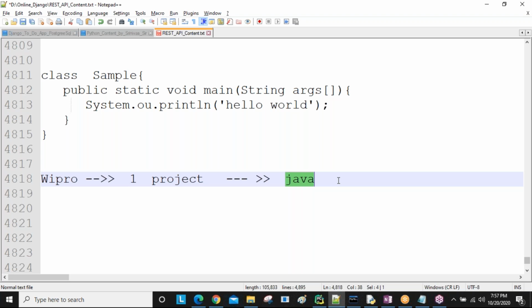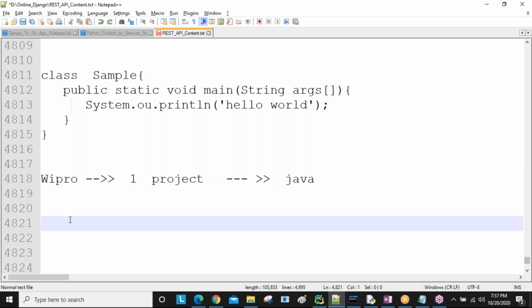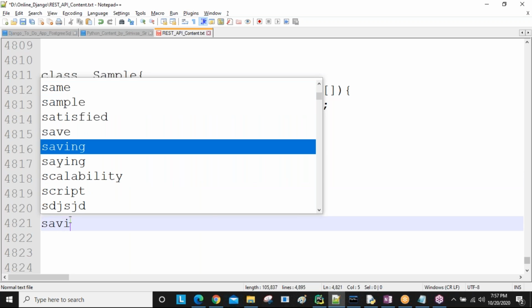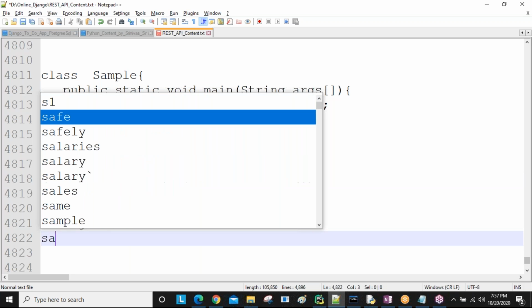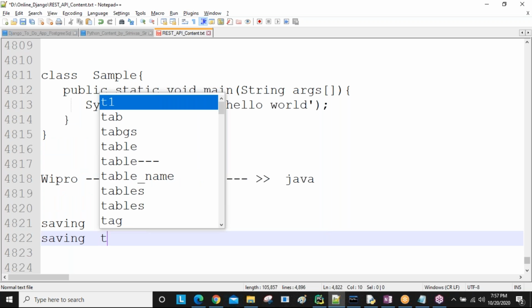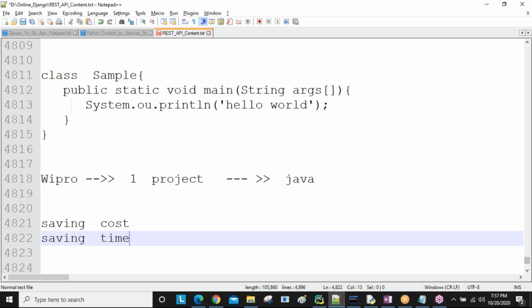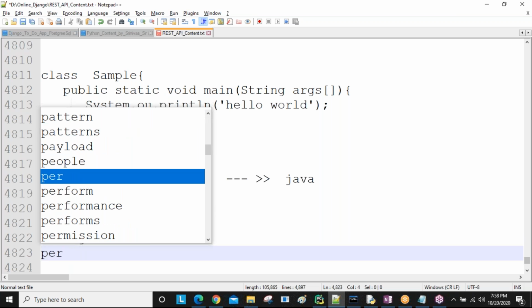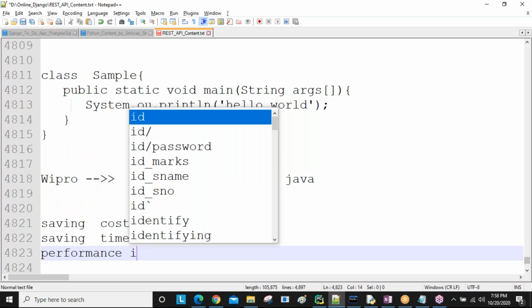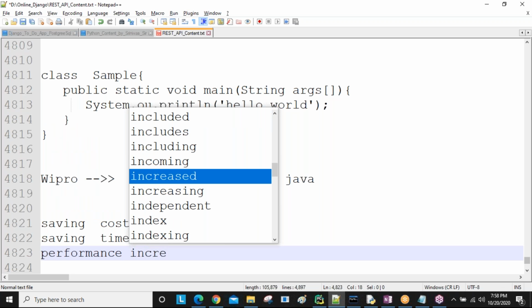Every company, when deciding to develop an application, analyzes these things. They think about saving the cost of the project, saving the time duration of the project, and giving the best performance. Simply, whether performance is increasing or not, they are focusing.